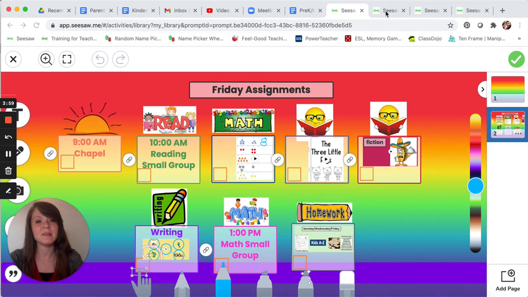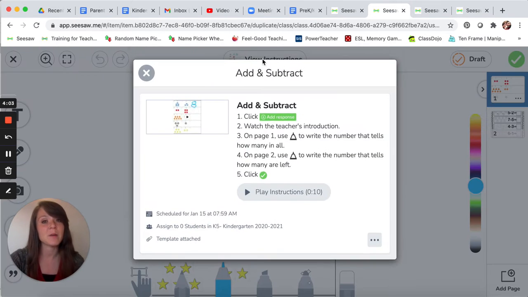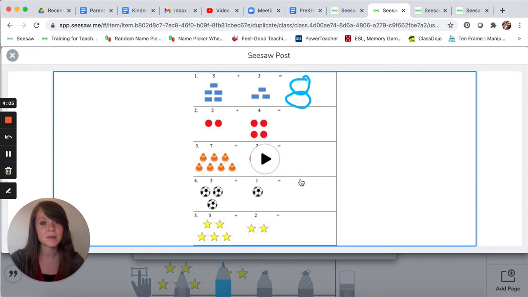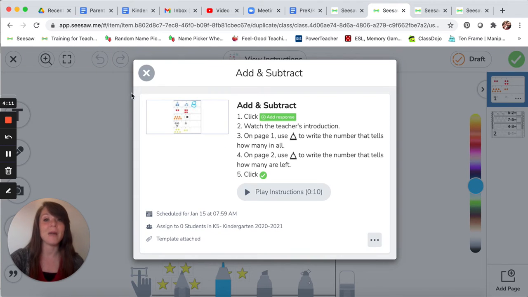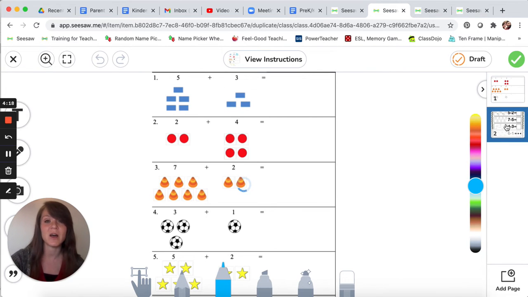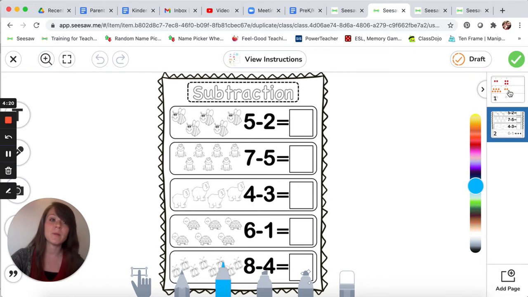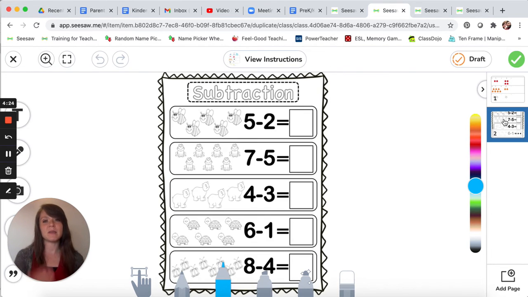Your math assignment is addition and subtraction. So of course, first I'm going to view the instructions, watch the video. I made a special video to give you instructions about how to do the activity. Then we're going to go back to the activity and we're going to add on the first page and subtract on the second page. So remember, adding means we're putting groups together. Subtracting means we are separating groups, okay?